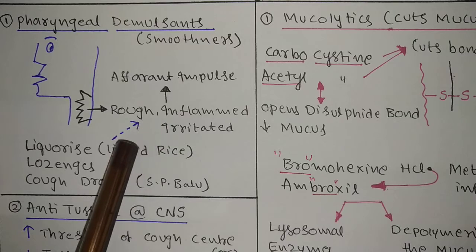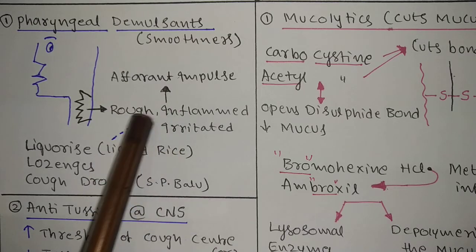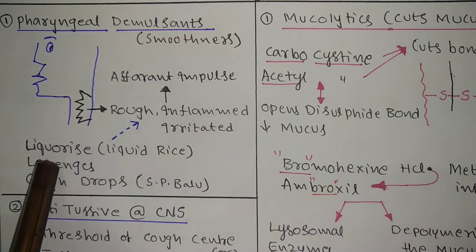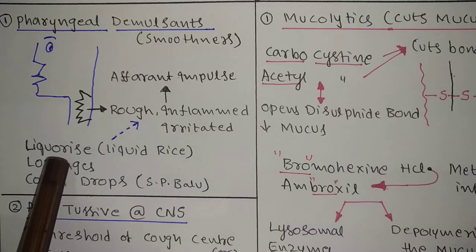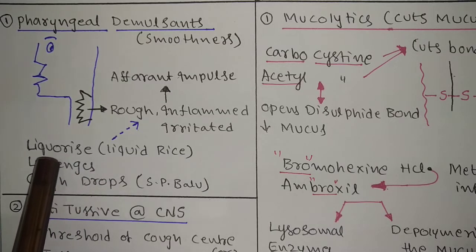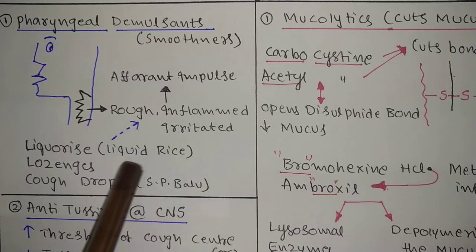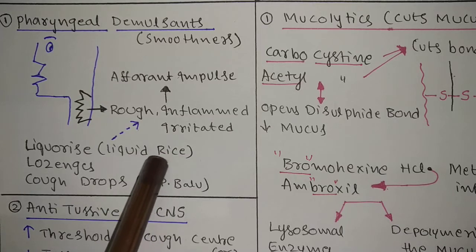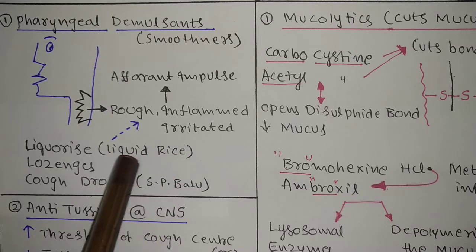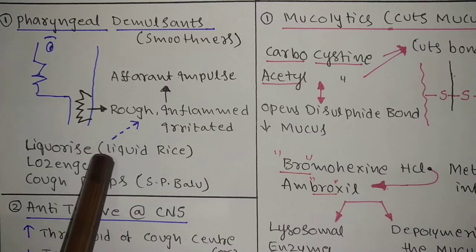Examples: licorice, it is a pharmacognosy plant. See my previous video, I have explained the details of licorice. For our comfort, I am calling it liquid rice, very easy to remember also. Liquid rice, just like buttermilk rice, you can keep in your mind. Just like a liquid, very smooth.